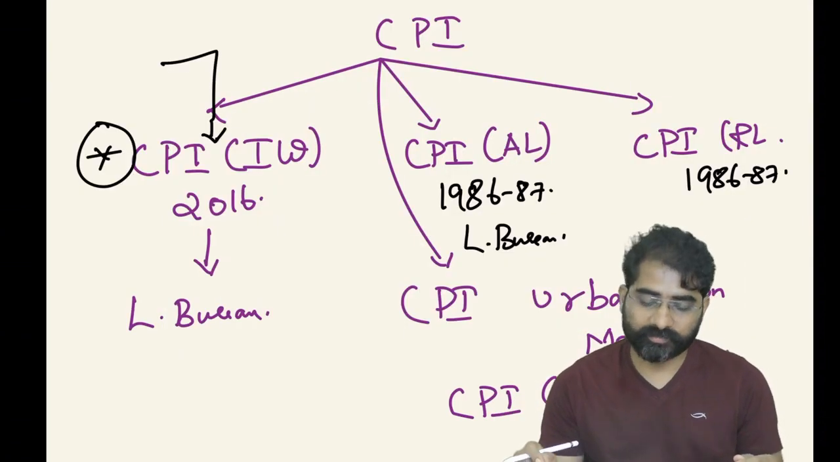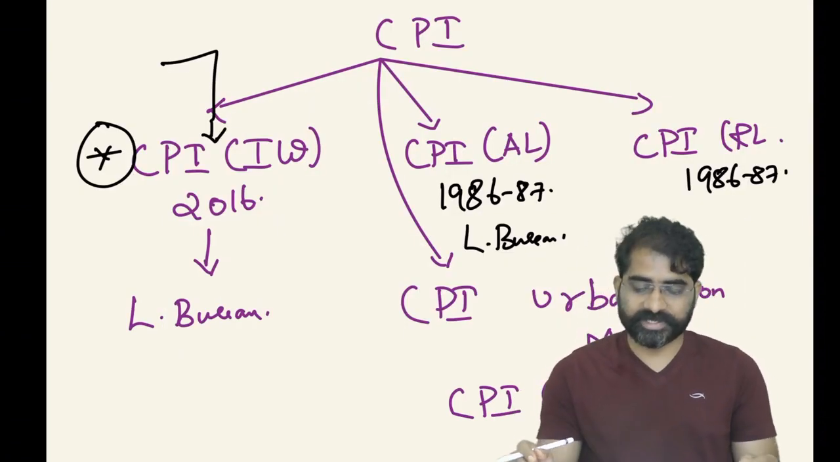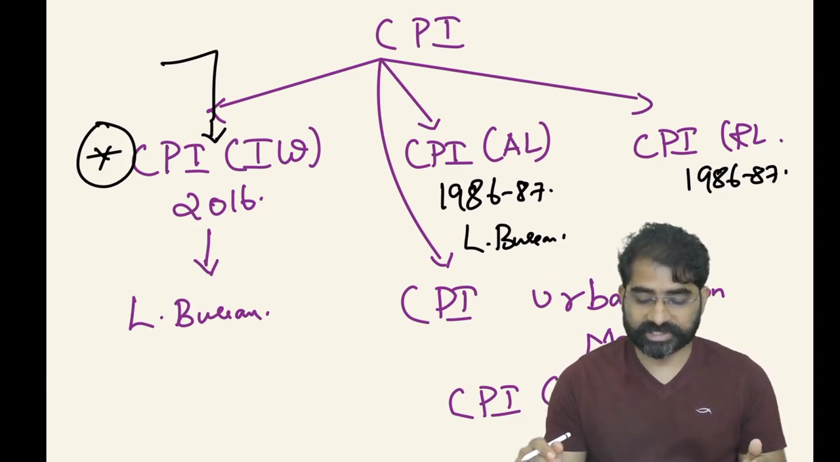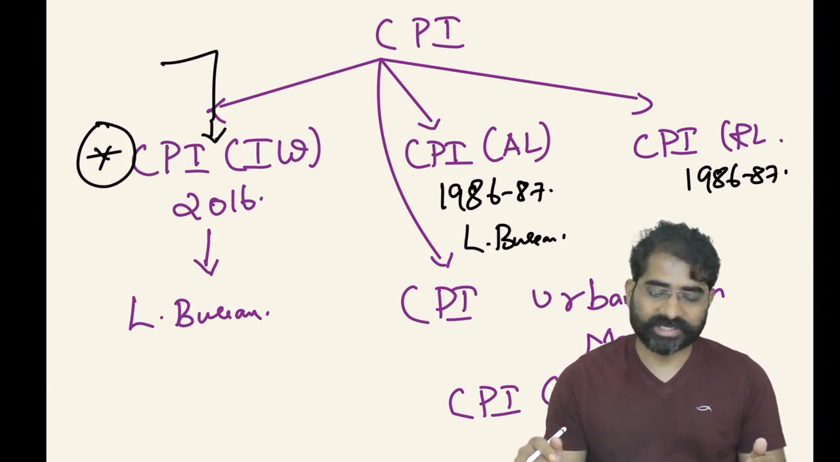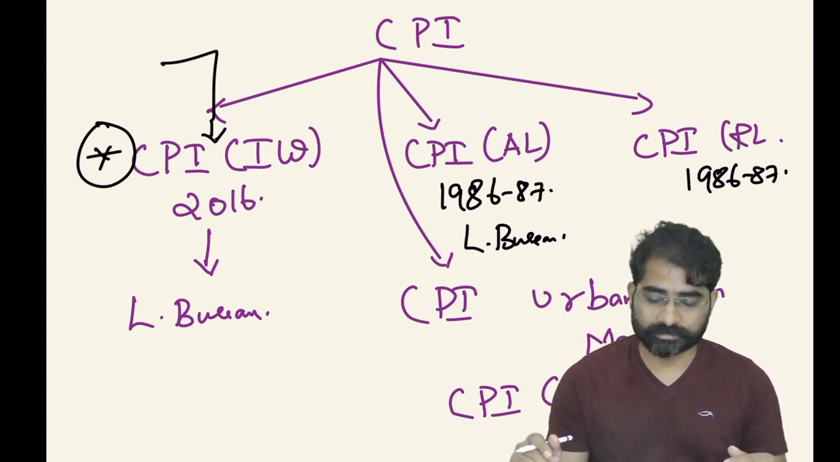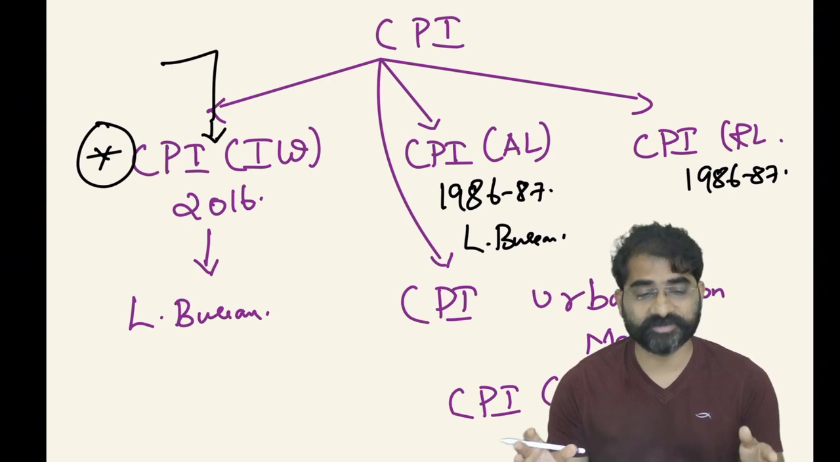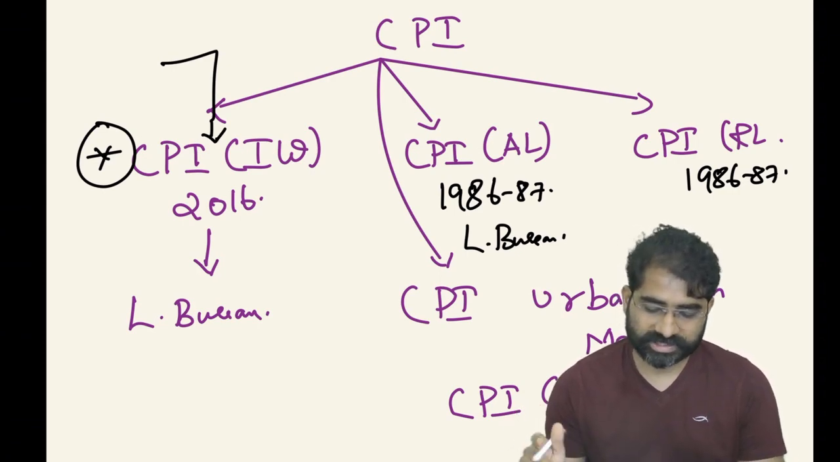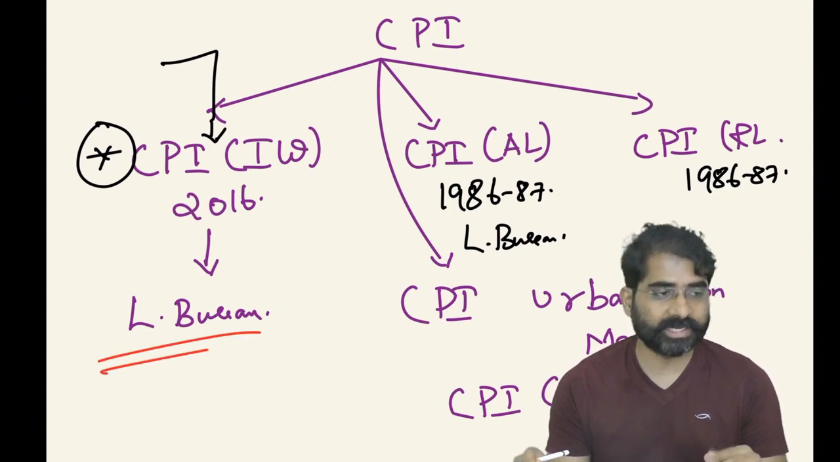Now when we talk about CPI, we have CPI for industrial workers, which is given by the Labor Bureau. Recently in the news, the base year of CPI industrial workers has been changed to 2016, so that is something you should be knowing. That is not for CPI combined, that is for CPI industrial workers. The base year is 2016.